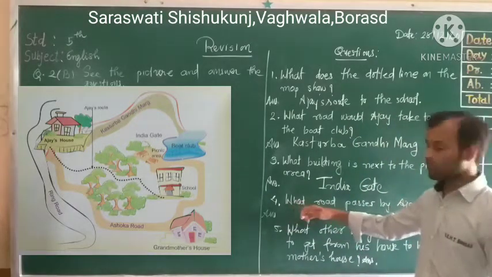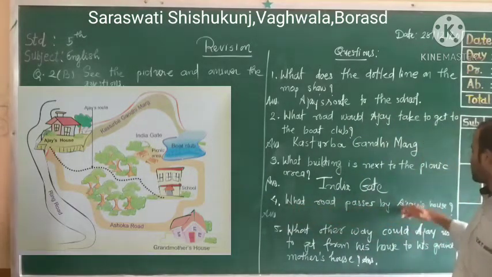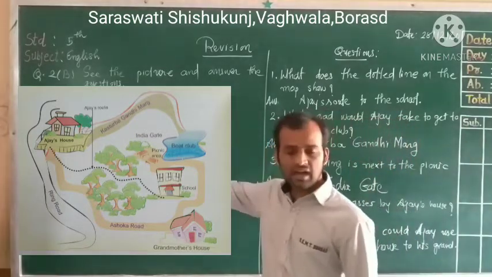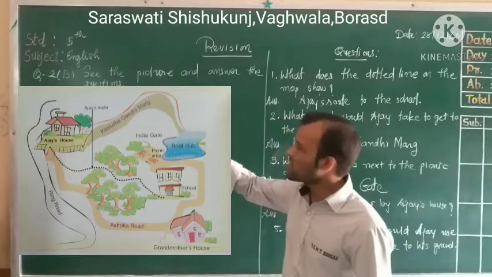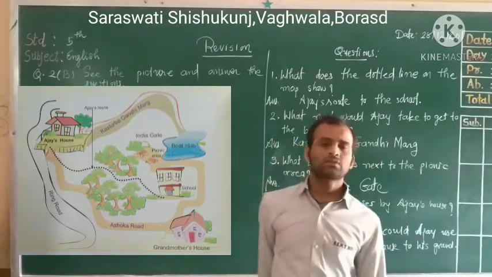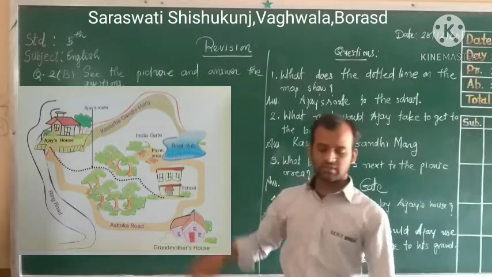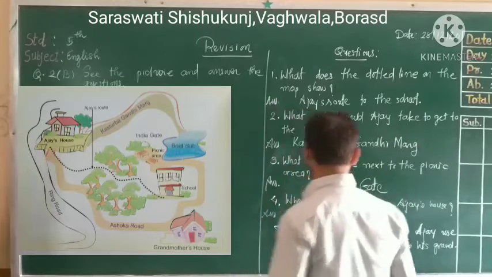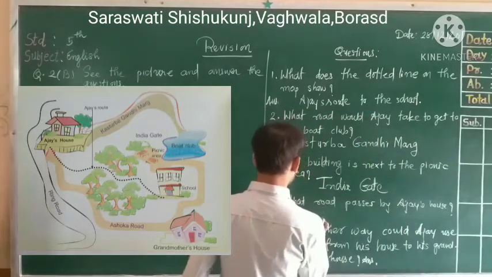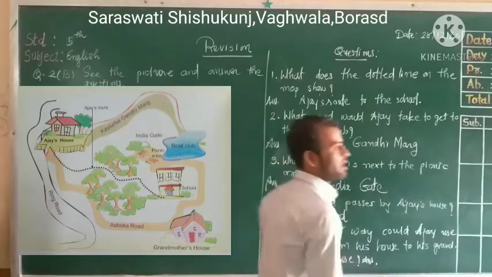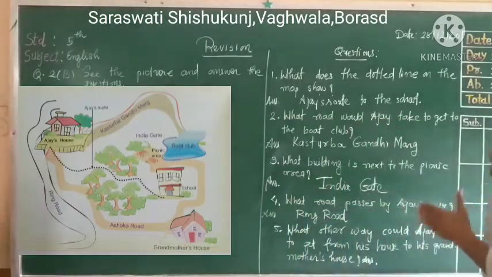Okay, let's see the fourth. What road passes by Ajay's house? Can you see the map? There is Ajay's house. What road passes by Ajay's house? Can you see a Ring Road? Can you see Ajay's house and Ring Road? So the fourth answer, dear students, is Ring Road. I hope you will get all this information.